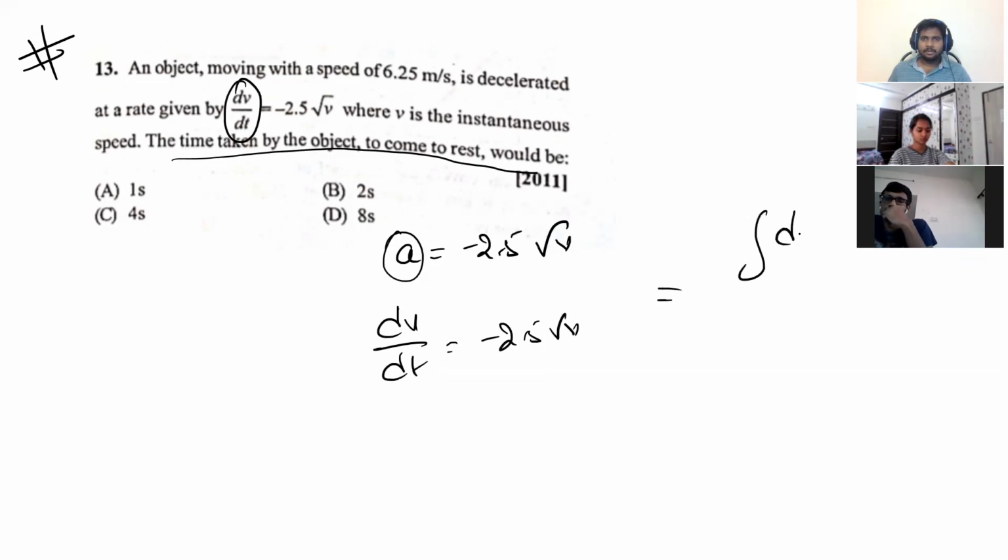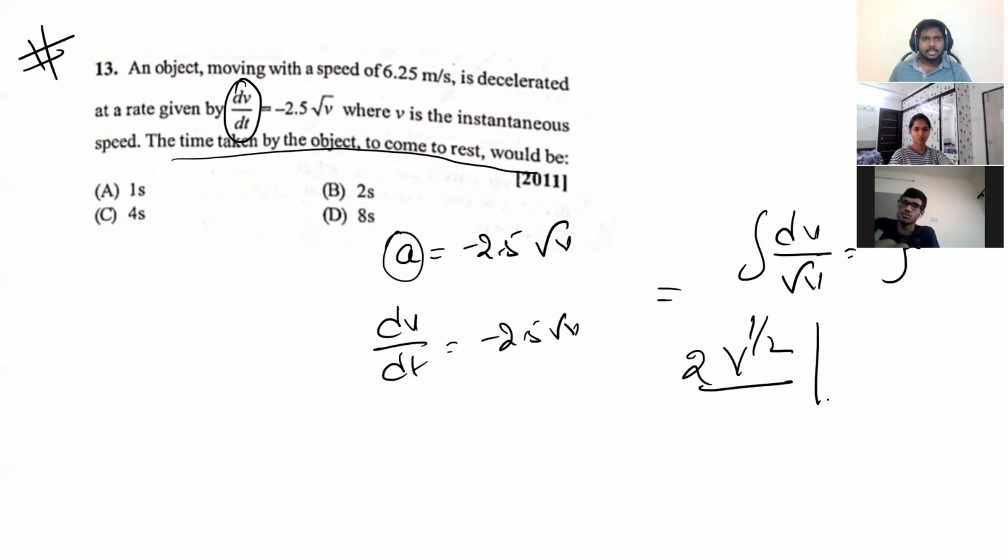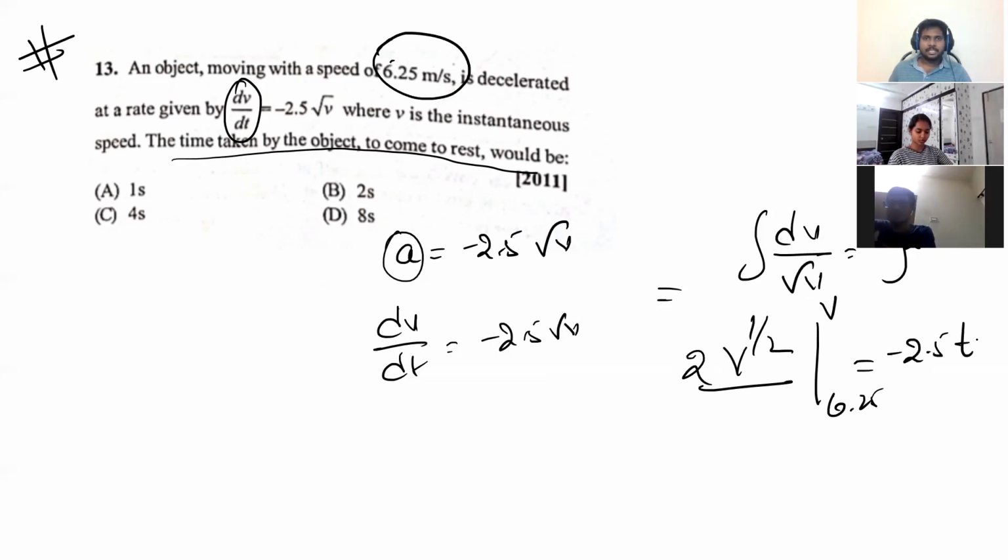Integrate: dv by root v is equal to minus 2.5 dt. Integration on both sides. This will become v power 1 by 2 divided by 1 by 2, that is 2 v power 1 by 2, from the initial 6.25 meter per second to the final velocity v, equal to minus 2.5 into dt, with t from 0 to t. But the time t we have to find out at rest. Rest means the final velocity is how much? 0. You understood?